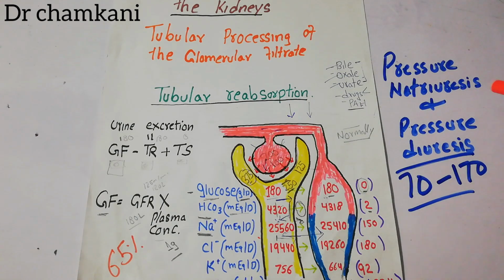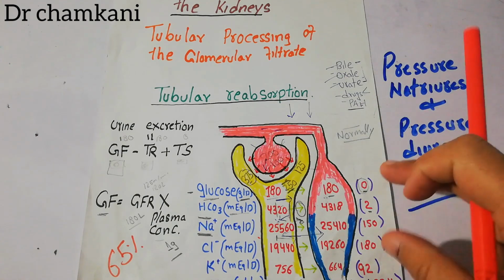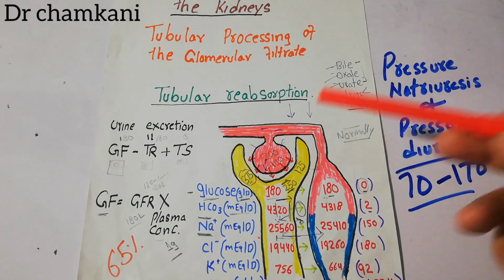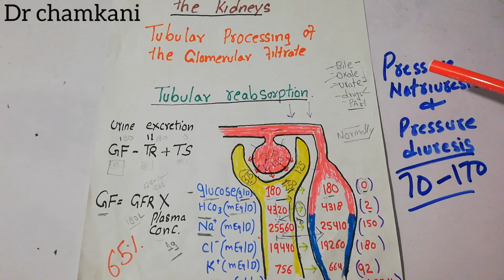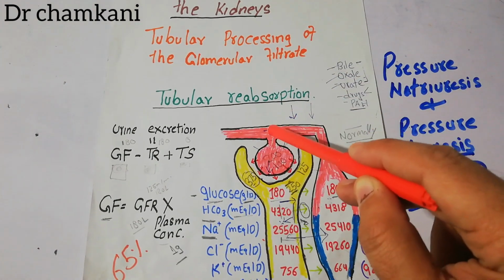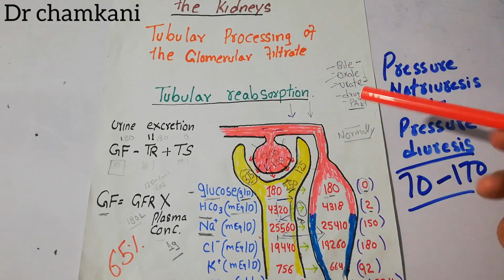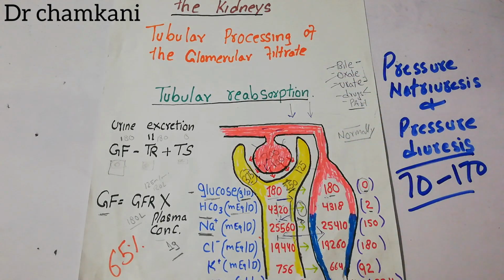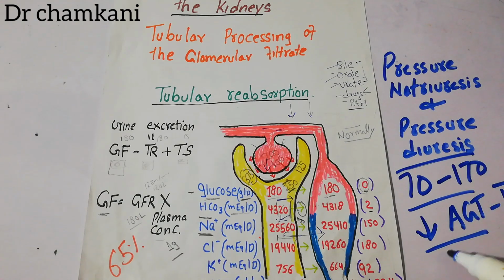Now, the third way through which the increase in arterial pressure will increase the excretion of sodium and water is that the increase in mean arterial pressure will decrease the formation of angiotensin 2. Angiotensin 2 is responsible for formation of aldosterone.